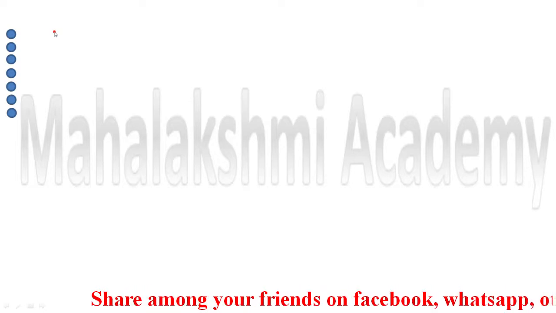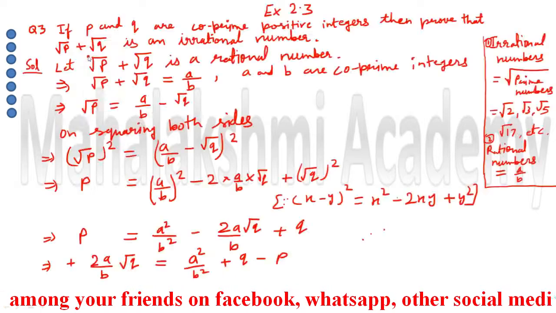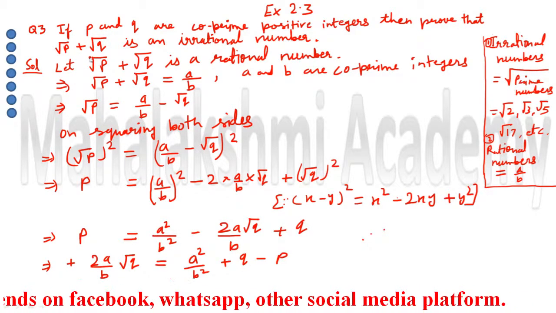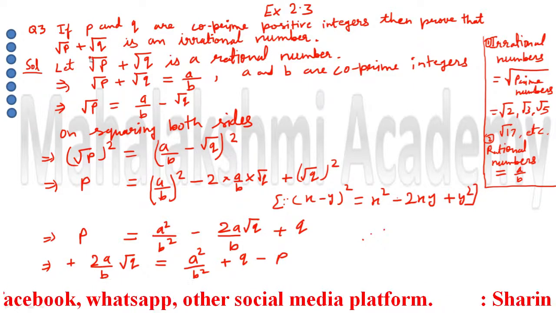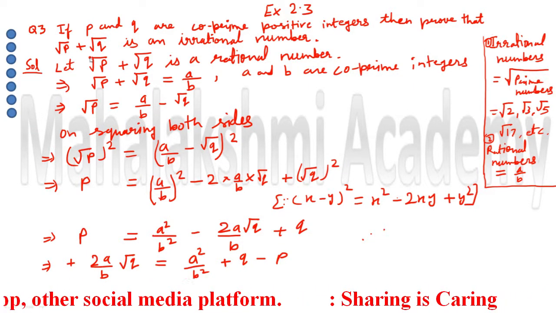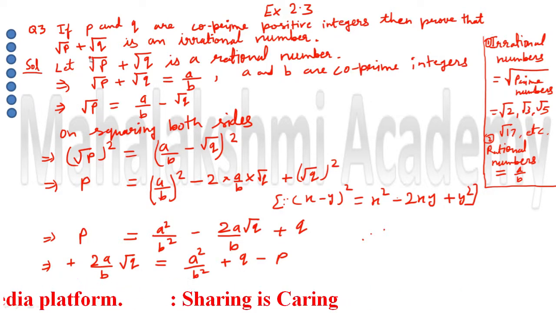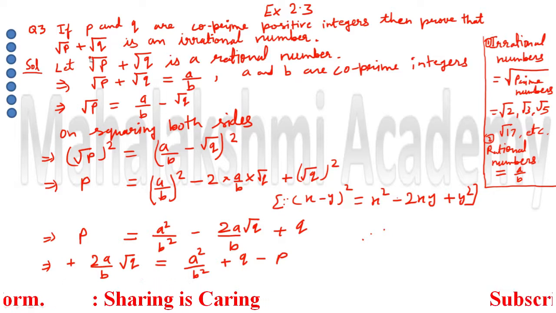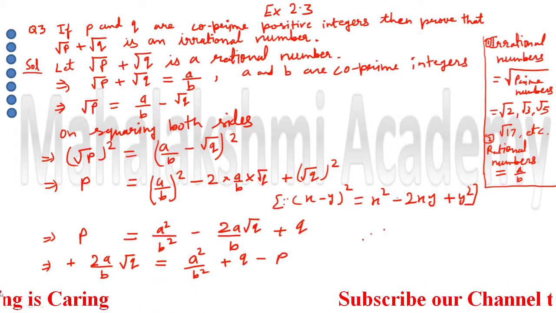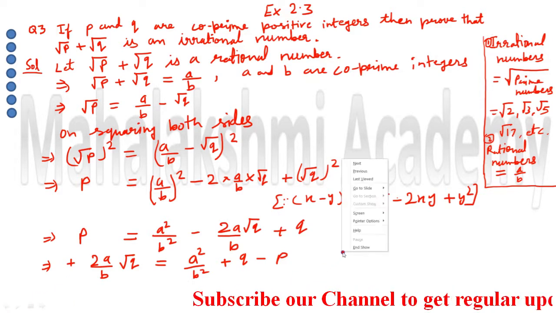Let me see the previous step because I need the previous step. 2a root q upon b. Now we move to the next page because I need this step to conclude the next. That's why we move to the next page.